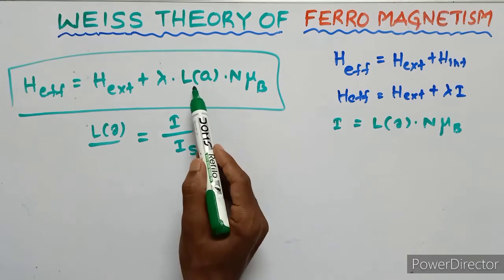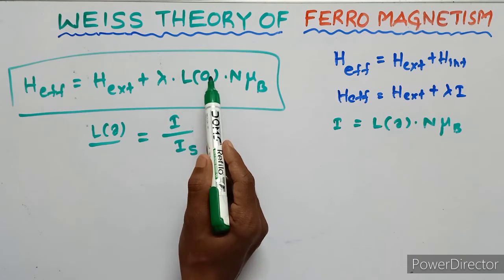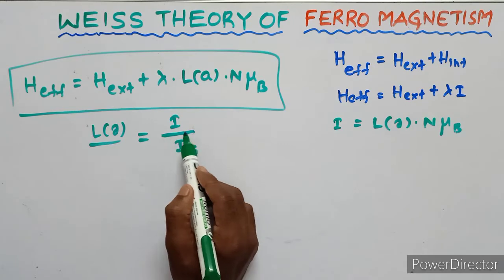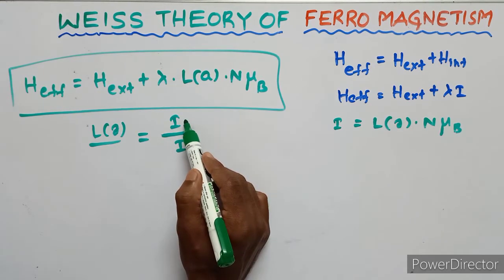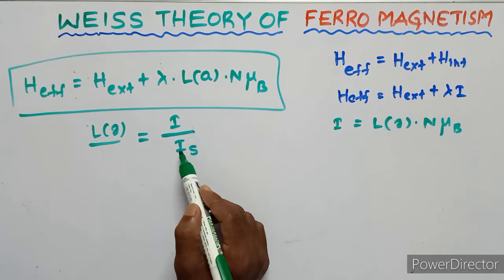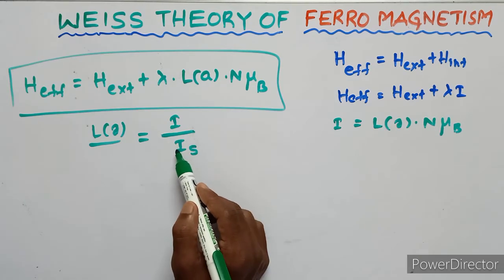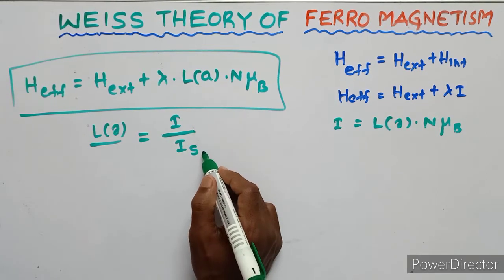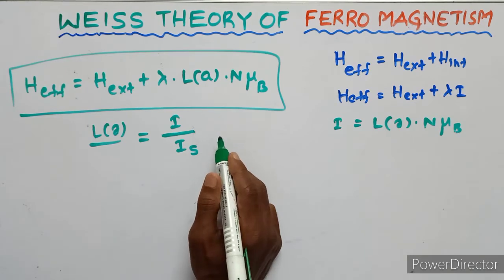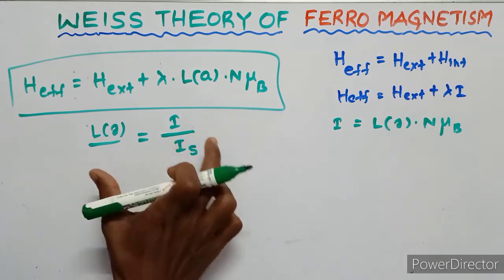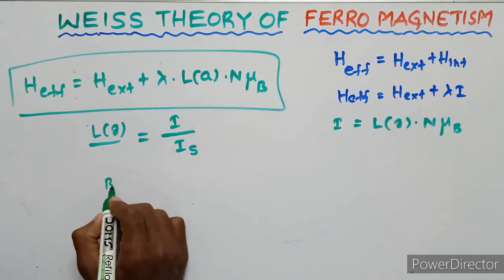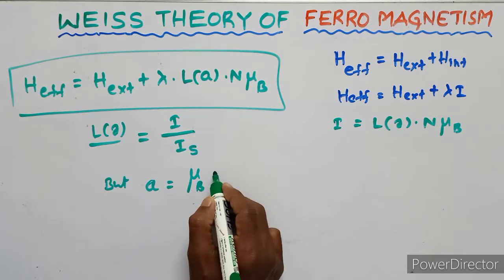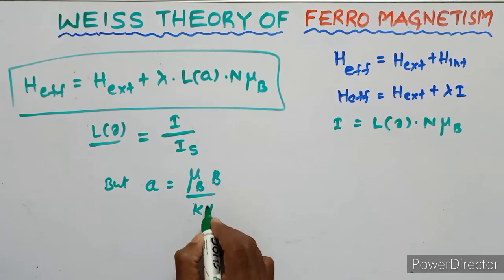So the Langevin's constant, that is the Langevin's factor, is defined as the ratio of intensity of magnetization to saturation intensity or saturation magnetization. So this is the Langevin's constant, but A equals mu suffix b upon kT.